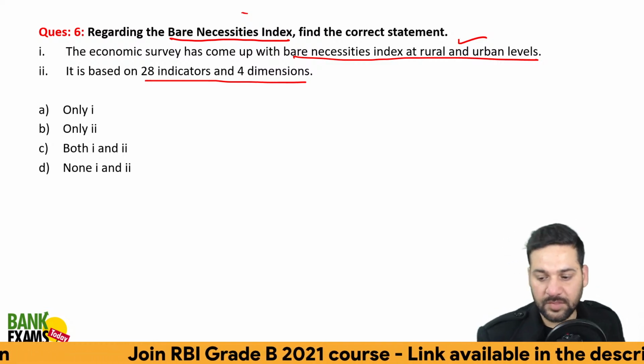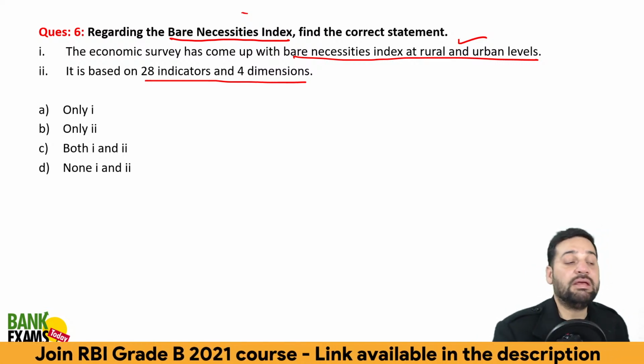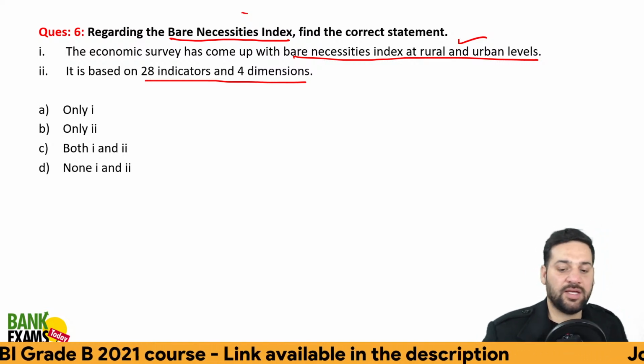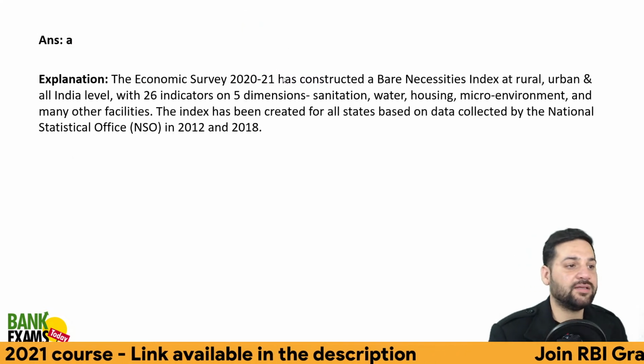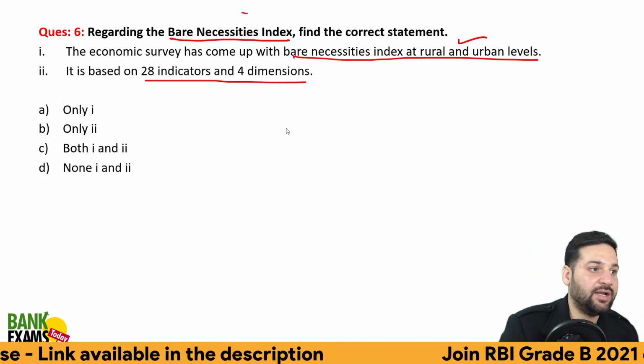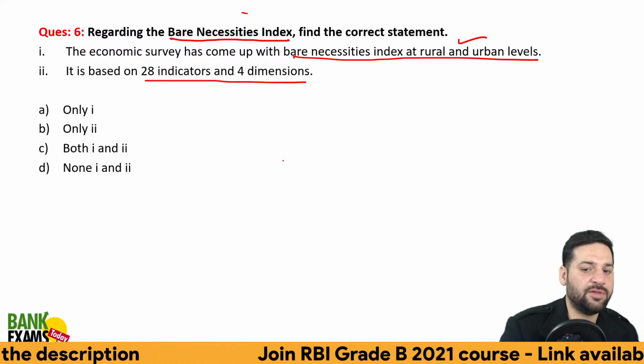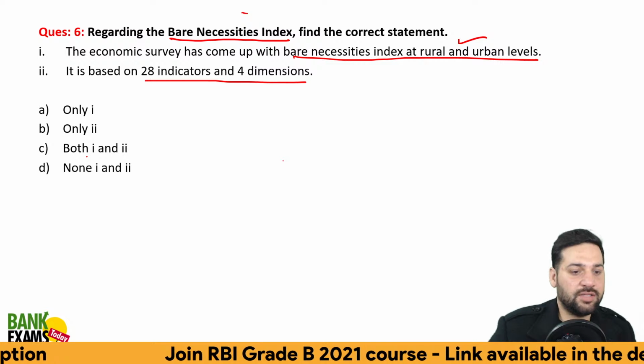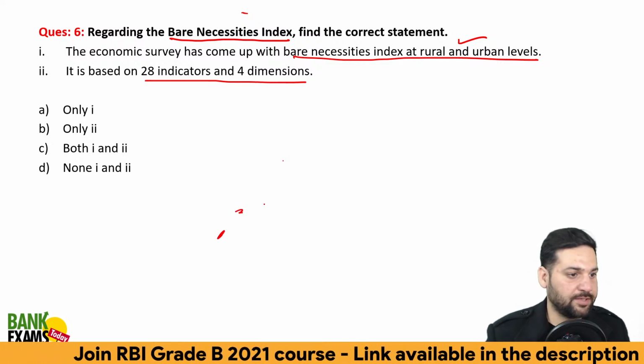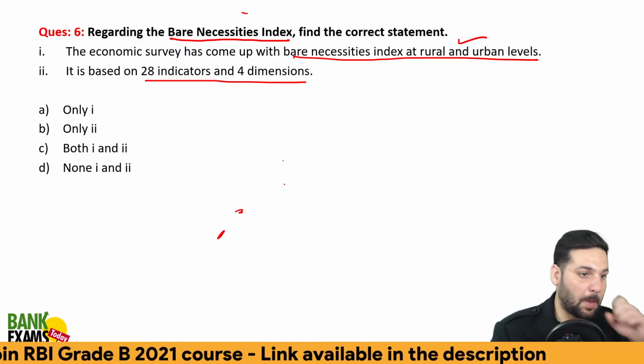The statements are correct? So 26 indicators were there instead of 28. There were 26 indicators, and 5 dimensions are there instead of 4. There were 5 dimensions. So that one is not correct. Okay, let's move forward.